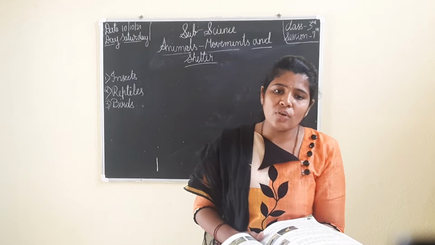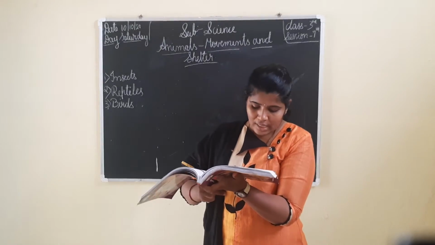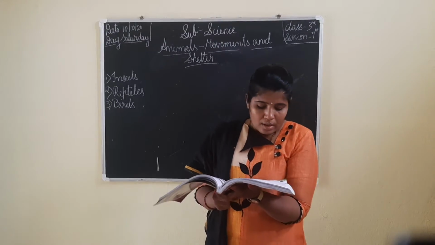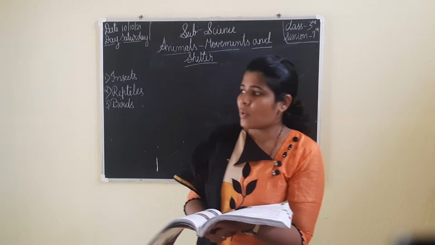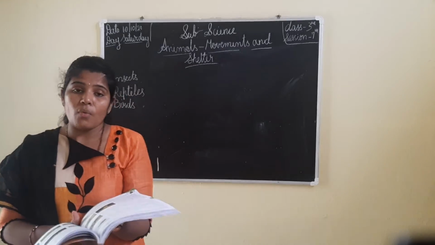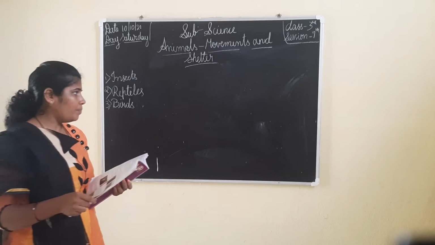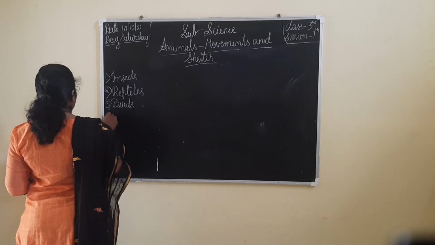They can't fly because they have very weak wings, and penguins also. Ducks and swans have webbed feet to swim in water, because they move in the water itself.